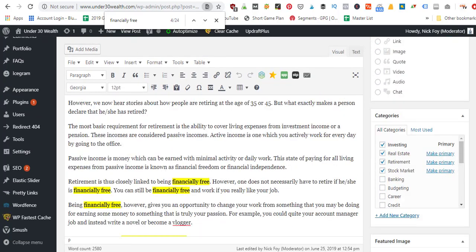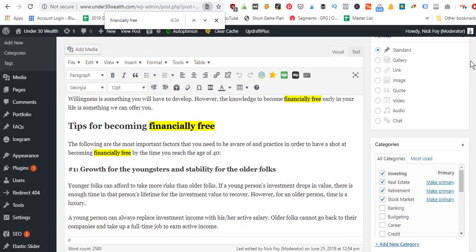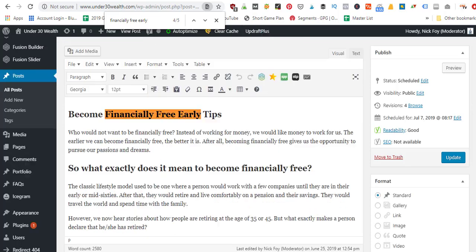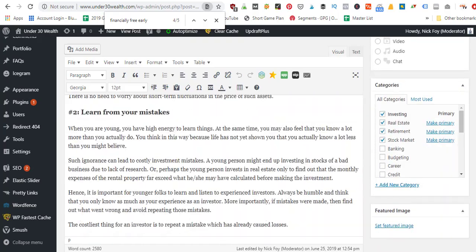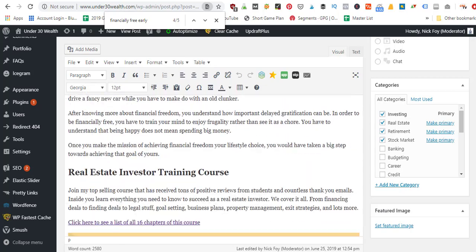As I scroll down the page, I can quickly see all the different times we use that keyword, financially free. If I wanted to see if I used the term financially free early, we can see that we use that keyword phrase 5 times. Again, I can scroll down the page here and see all the different times that we used that keyword phrase. So that's what you're going to do when you get done writing your article.